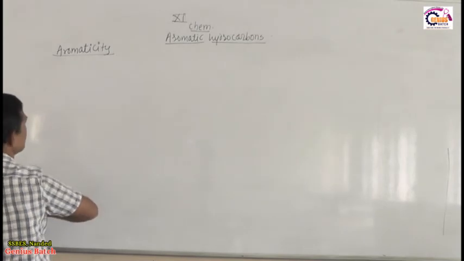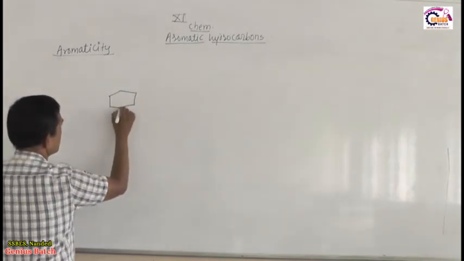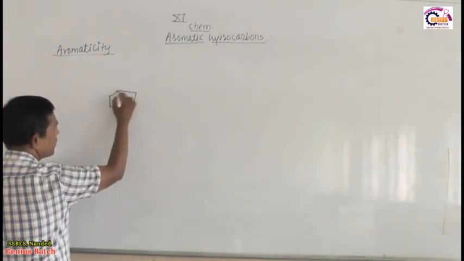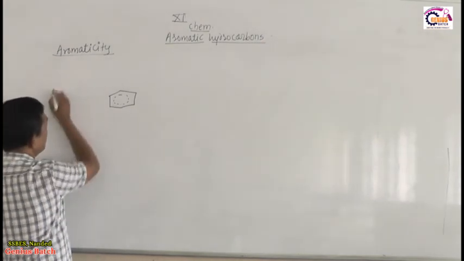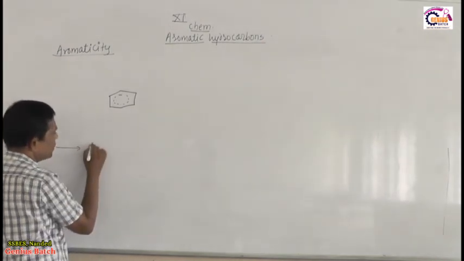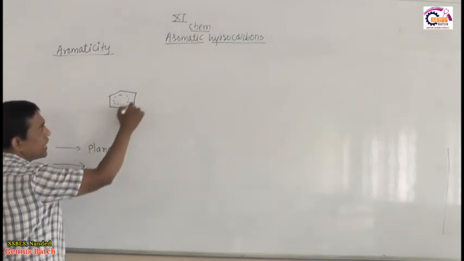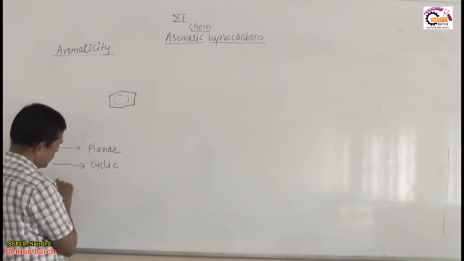So firstly, this is benzene, C6H6, and we already heard that in benzene 6 carbon along with 6 hydrogen are present within one plane. So when it is present in one plane, we mention this benzene is planar. Again 6 carbons join to form a cycle, therefore benzene is cyclic in nature.